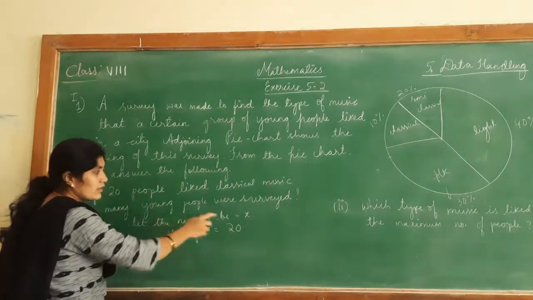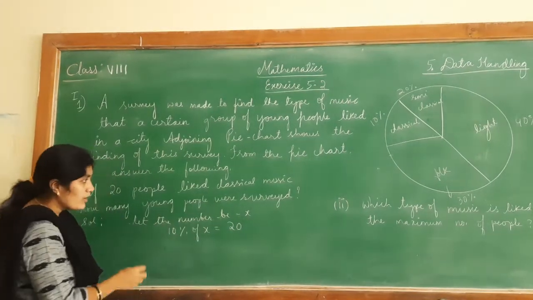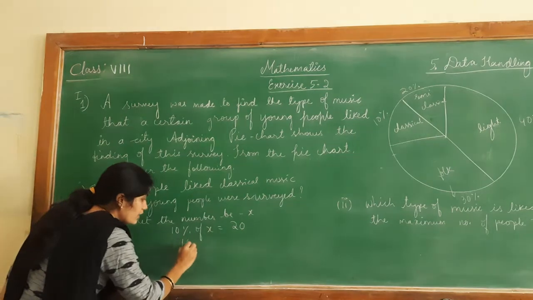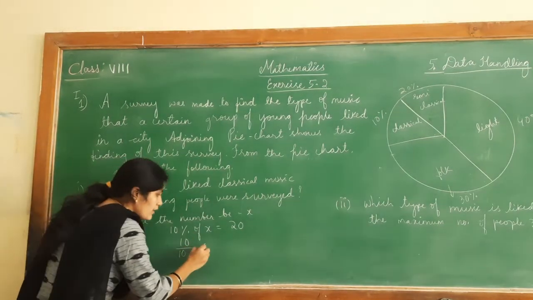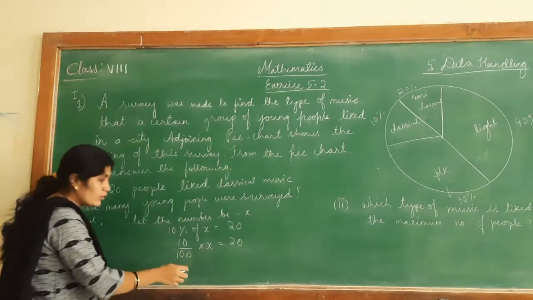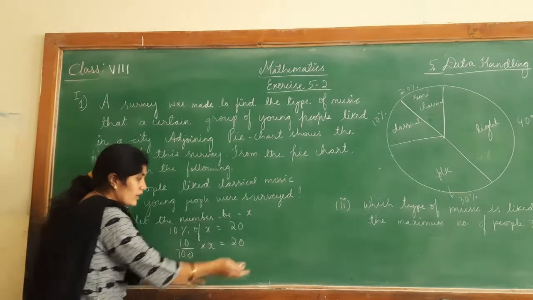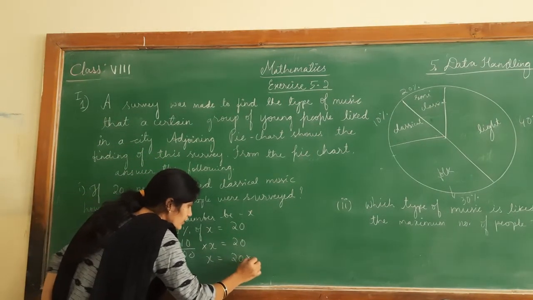The number is x, and we have to find the total number of people who were surveyed. So 10 by 100, because 10% refers to 10 by 100, multiplied by x, is equal to 20. Now transpose this 10 by 100 to the RHS. x is equal to 20 into 100 by 10.